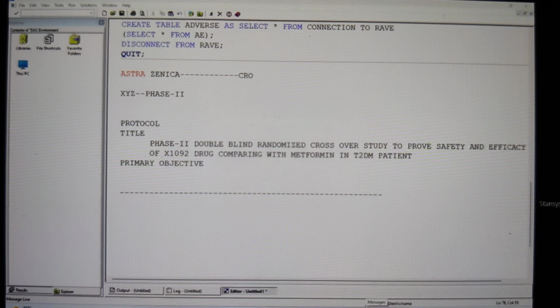So, for example, at the starting, the patient has got a blood glucose level of 450 mg per ml or something. At the starting of the treatment, he has got 450 mg per ml, and I have given the treatment for 90 days. After 90 days, in between, I'm going to do an interim analysis, and by the end of the study at 90 days, once the blood glucose level comes down to 200, yes, I can say my drug is working, so that I can prove my drug is effective.